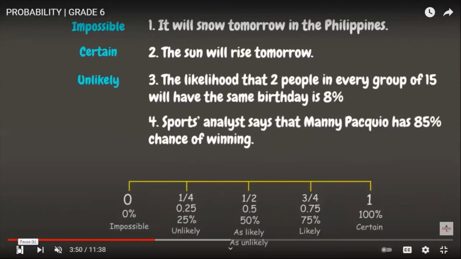And we have here number 4. Sports analyst says that Manny Pacquiao has 85% chance of winning. The 85% lies between 75% and 100%. It means to say that this event is likely to happen.